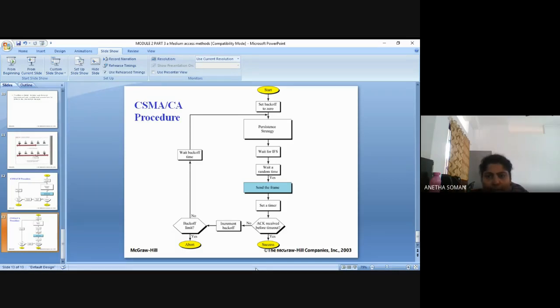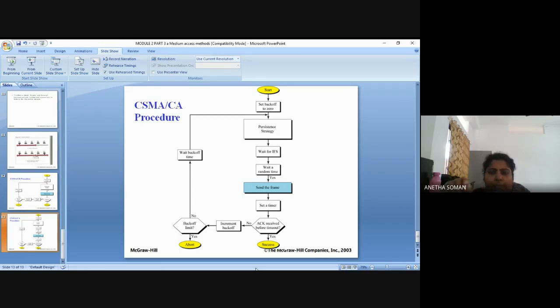You have a gap there: once a frame is finishing and then the next frame starts, that gap is called the inter-frame gap. The station will wait for that much time. Then it again waits a random amount of time. After that, it sends the frame. Once it sends the frame, it will set a timer and wait for an acknowledgement before the timeout value. If the acknowledgement is received before the timeout value, it was a successful transmission.